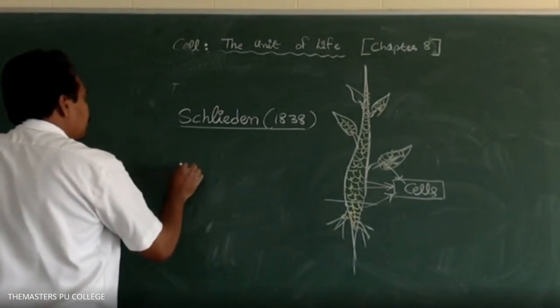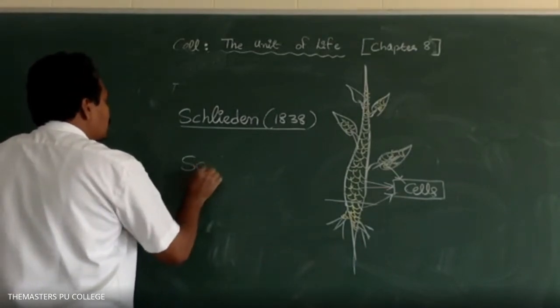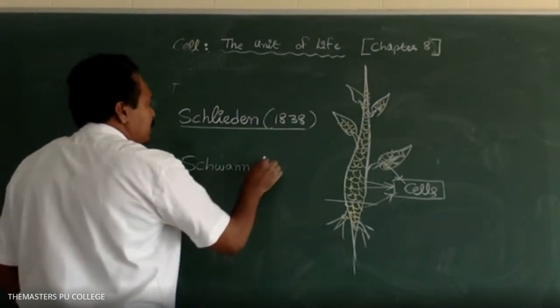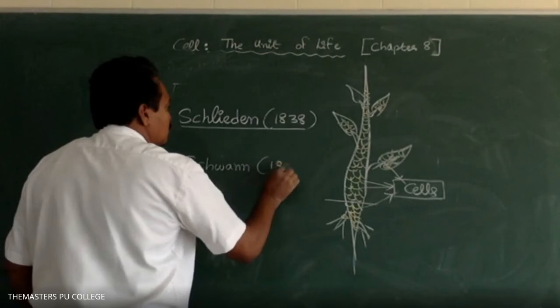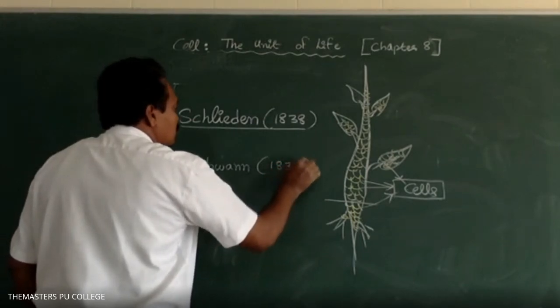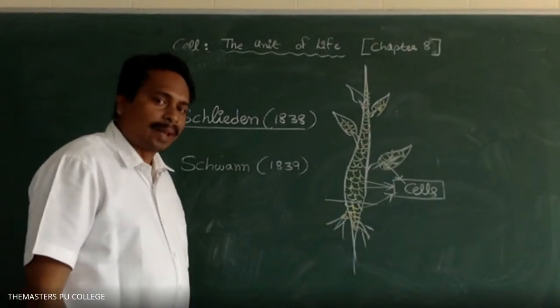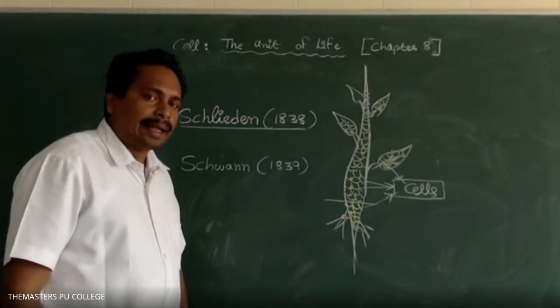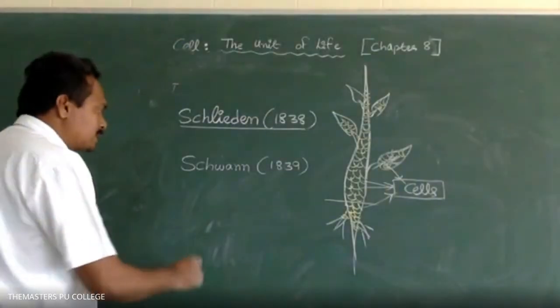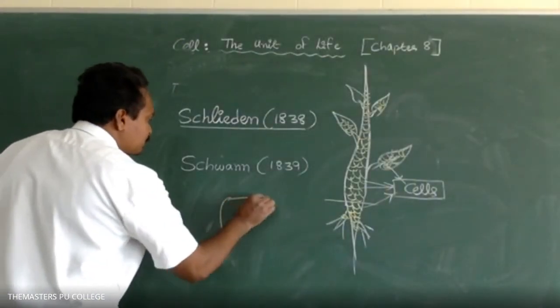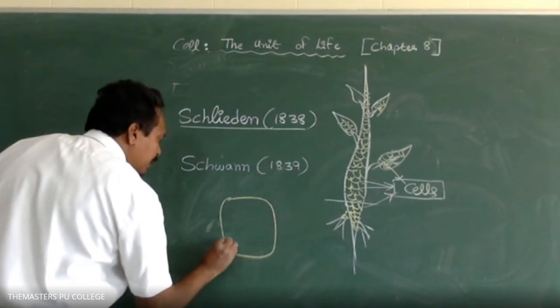Later, the scientist Schwann observed that in animal cells, what is the outermost boundary? Cell membrane or plasma membrane?